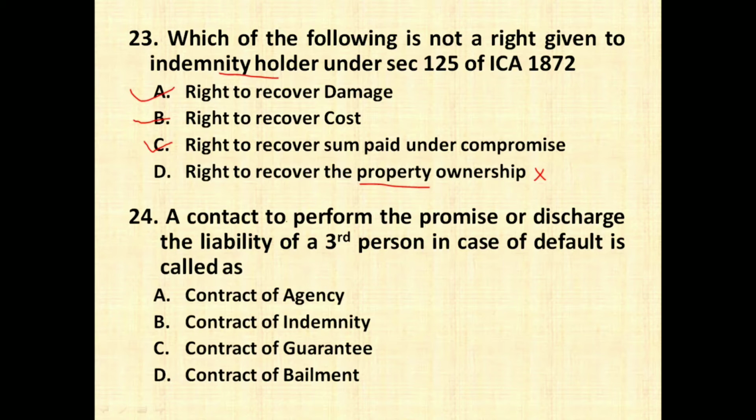A contract to perform the promise or discharge the liability of a third person in case of default is called as. In this case they are saying that if you are paying on behalf of another person in case of their default, then it is called a contract of guarantee. You are providing a guarantee to the third person that in case the person does not pay, I am going to pay on his behalf.